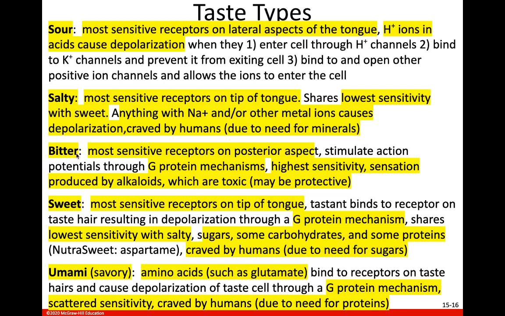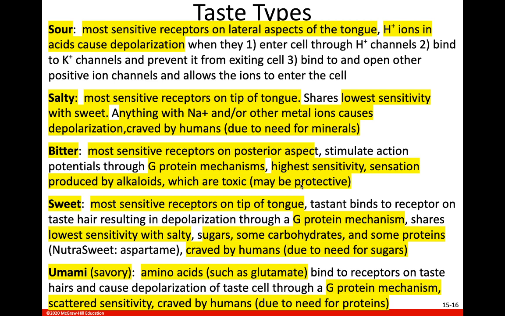Okay, our next taste is bitter. And again, these last three are going to be using not ions, but the G protein mechanism like we discussed with the olfactory sensation. So the most sensitive receptors for bitter are on the posterior aspect of your tongue, toward the back. And these gustatory cells are stimulated by bitter through a G protein mechanism. Remember, that's where the alpha subunit activates adenylate cyclase, forming cAMP, which then is going to open up channels to cause depolarization.